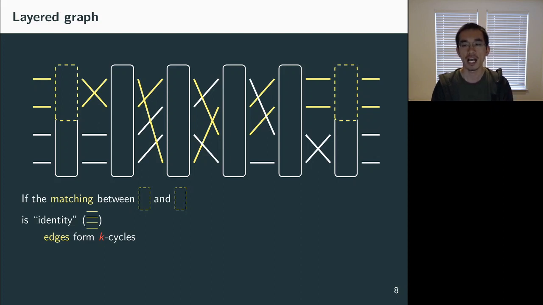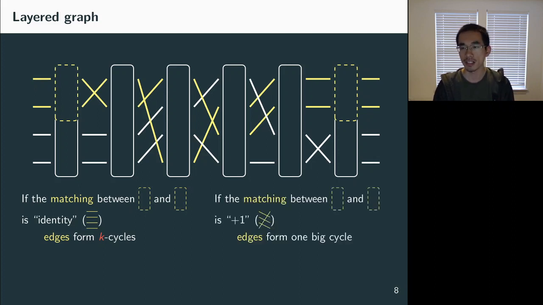In this case, all these yellow edges will form a disjoint union of k cycles. It's because the ith vertex will connect to the ith vertex in the last layer, which connects back to itself using the identity matching we added. And this forms a k cycle, and all these k cycles will be disjoint.